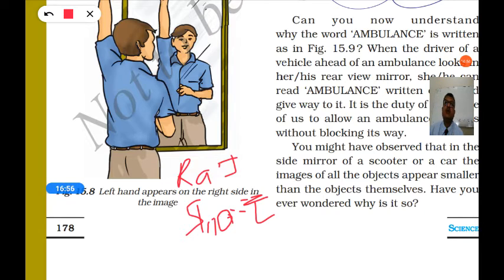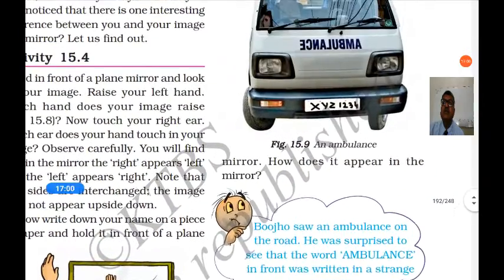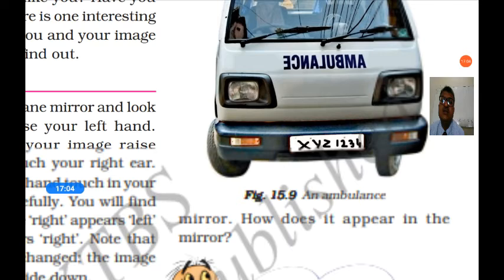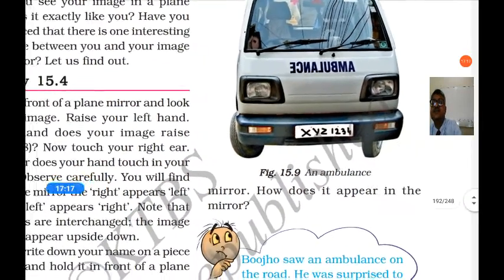It will look inverted in the mirror, like in ambulance. So if you write ambulance in this form, you will see straight letters of ambulance in the mirror.